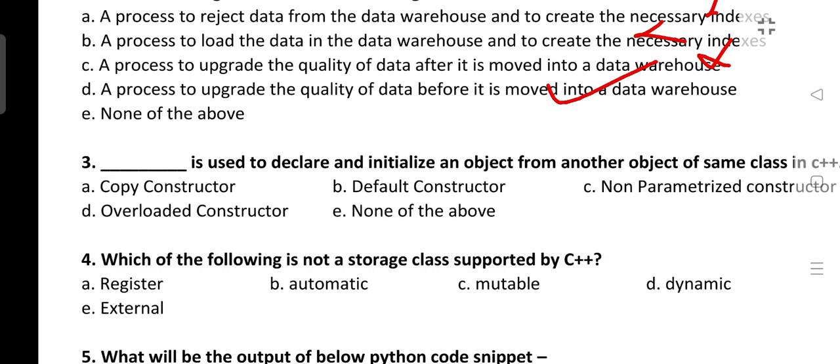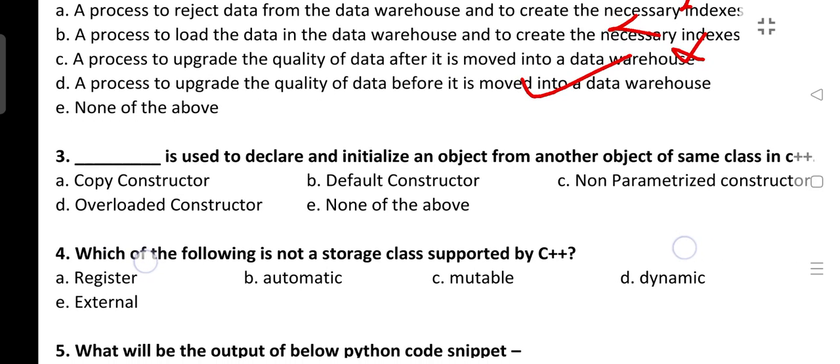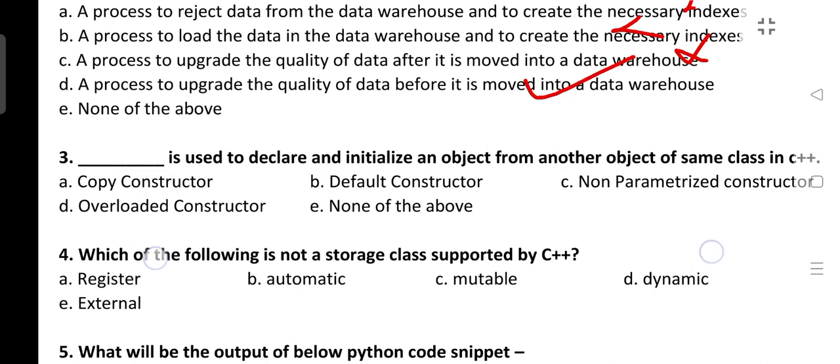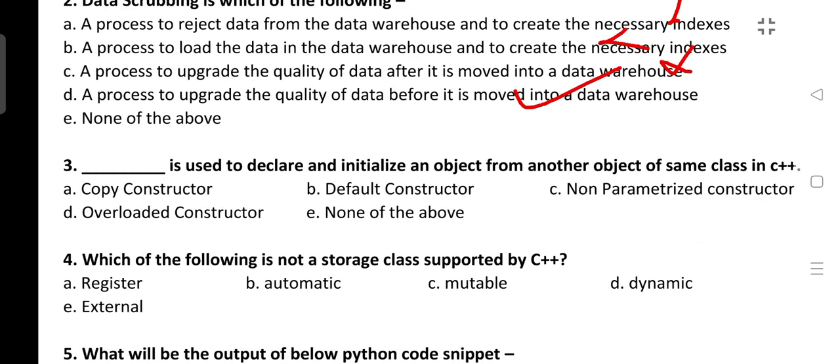Next is, dash is used to declare and initialize an object from another object of the same class in C++. So this is copy constructor. What is a constructor? A constructor is something which initializes an object whenever an object is created. Now it's your task to study about default constructor and parameterized constructor.